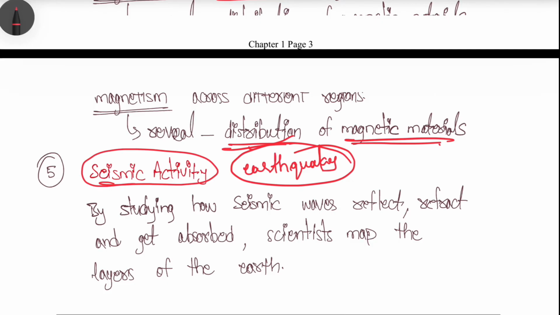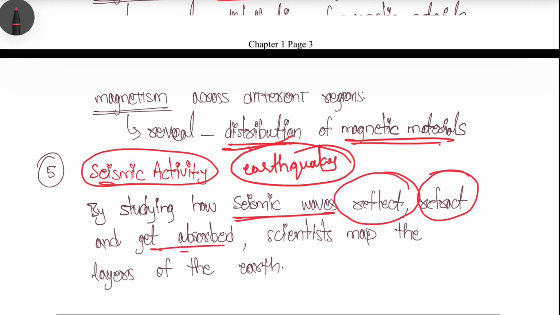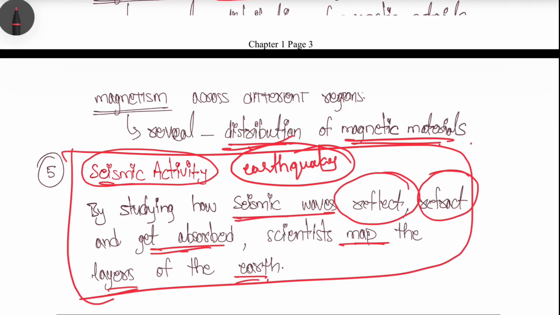By studying how seismic waves reflect, refract and get absorbed, scientists map the layers of the earth. We can understand this detail while explaining the concept of earthquakes. For now, we can understand that seismic activity also gives us information regarding the layers of the earth, right?